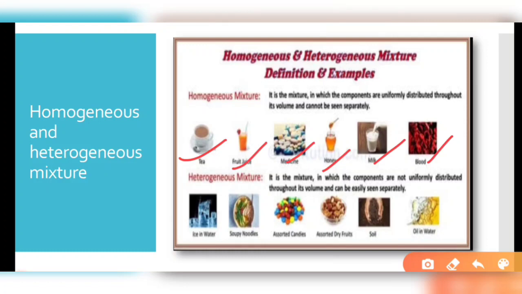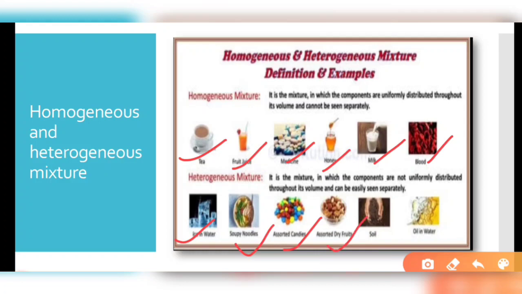Heterogeneous mixtures are those in which the components are not uniformly distributed. It means you can see the different things in the mixture itself, like ice in water. You can differentiate between ice and water. Soupy noodles, where you can differentiate between the noodles and the water left in the bowl. Assorted candies means different kinds of candies mixed together. When you take them in your hand, you get different colors of candies in different proportions, and no matter how many times you take them, you get a different composition every time.